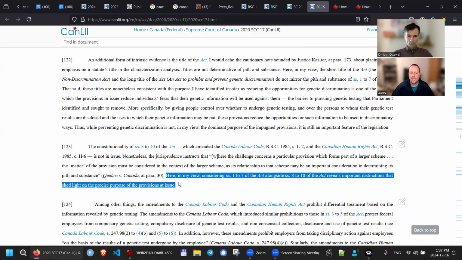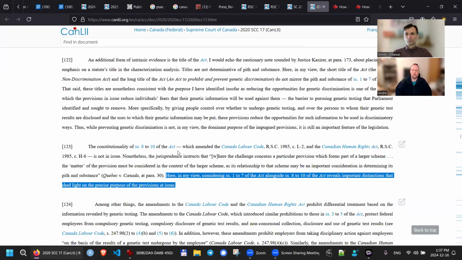So when I read that, it clearly shows that the Genetic Non-Discrimination Act is split up in two parts. There's sections 1 to 7, which mean one thing, and then there are the amendments to the Canada Labour Code and the amendments to the Canadian Human Rights Act.